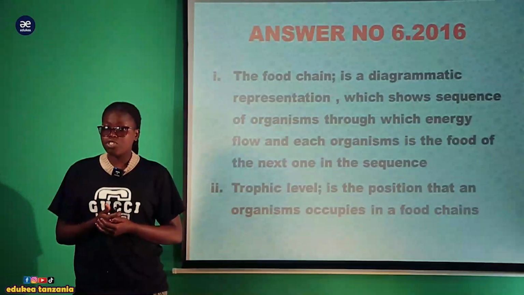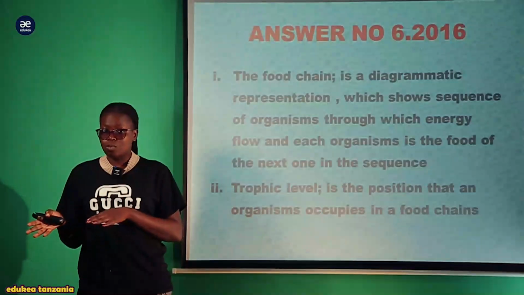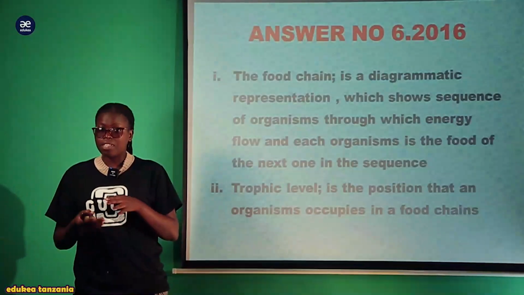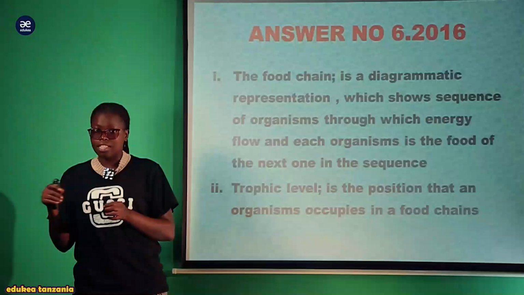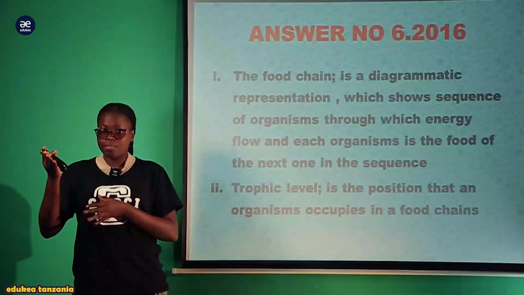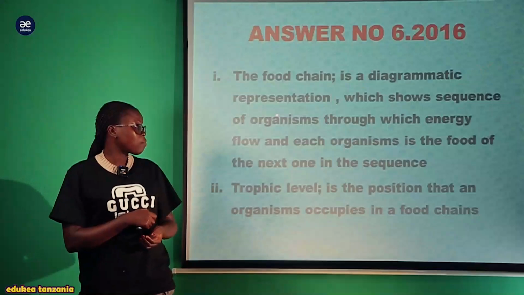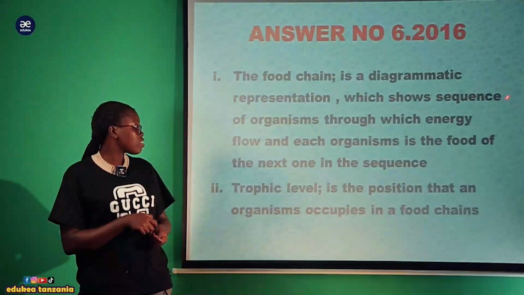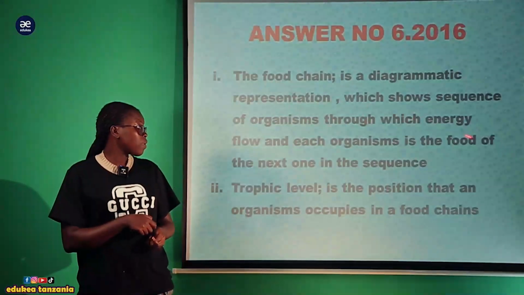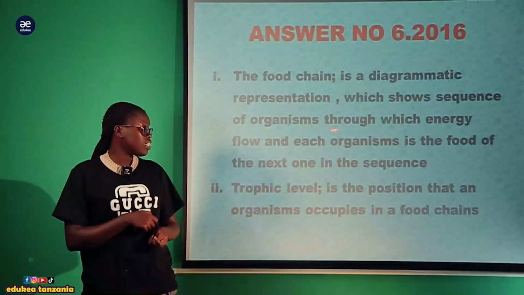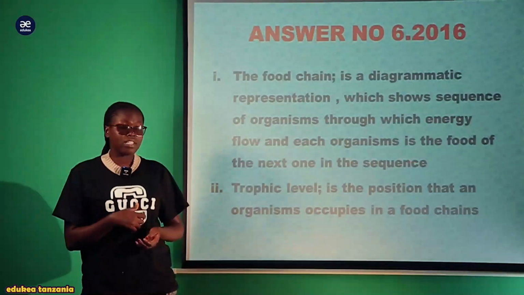When we talk about a food chain, it means there is a sequence or linearity, something in a straight line. That's why you call it a chain. So the food chain is a diagrammatic representation which shows the sequence of organisms through which energy flows, where one organism is the food of the next one in the sequence.